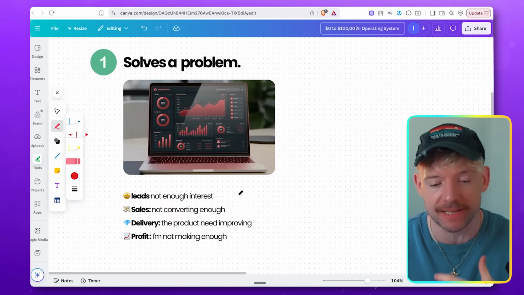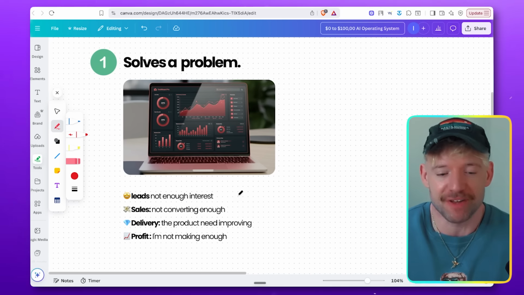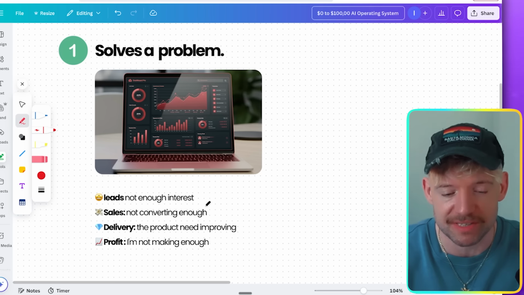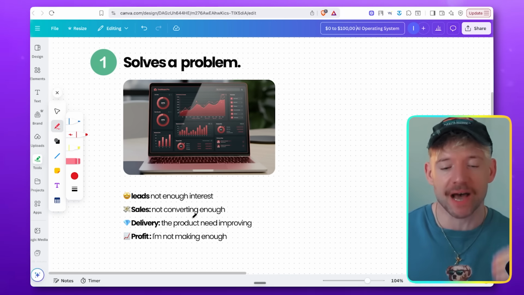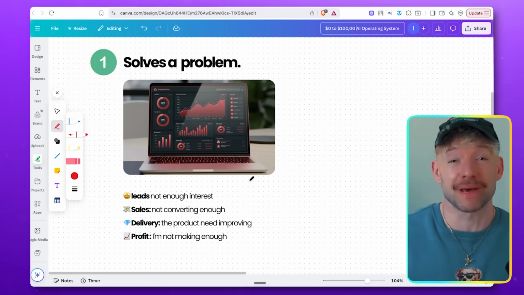So typically speaking, the first thing that it does is solve a problem. Typically speaking, those problems are either leads. In other words, we don't have enough people clicking on our thing, or we're not having enough conversations. And then we've got sales, which is we're having the conversations, but we're just not selling enough. It could be delivery of the thing. People aren't happy with it. Your churn's really high. And it could be profit, which is all those things are working, but I just don't seem to make enough money.